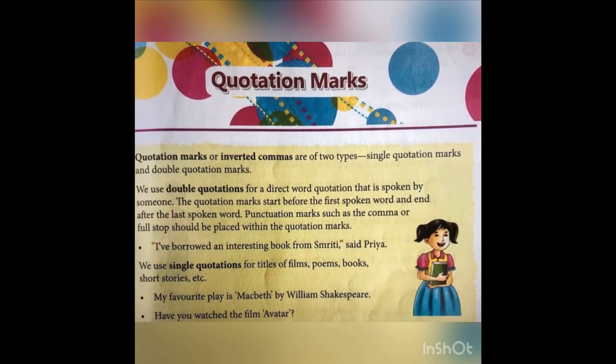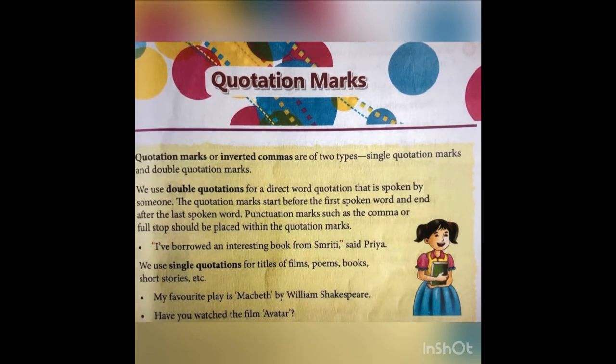We use double quotation where we use direct speech, or you can say something that has been spoken by someone, or a statement. Like when you write a statement, you use double quotation there. Let's look at the example here. "I have borrowed an interesting book from Smriti," said Priya. So that has been said by someone, that's why you are using double quotation here. So when you write any statement or anything that has been spoken by someone, you have to use double quotation mark.